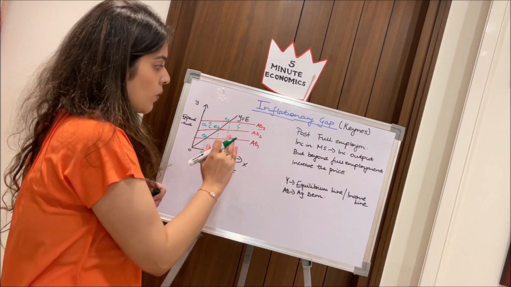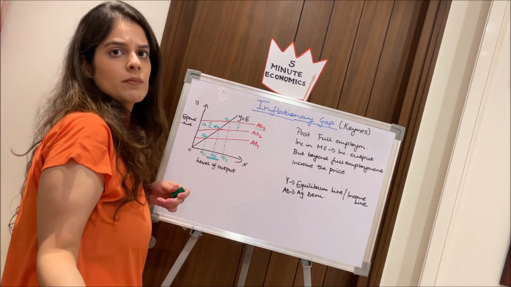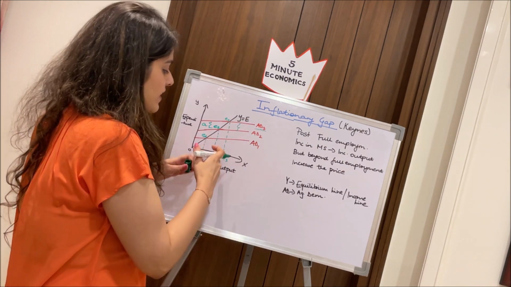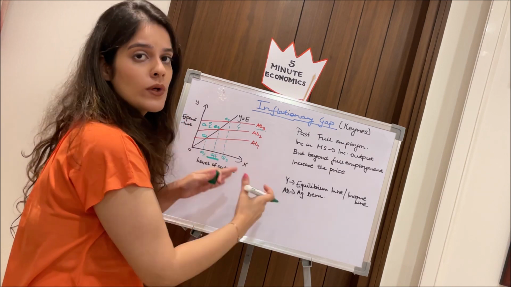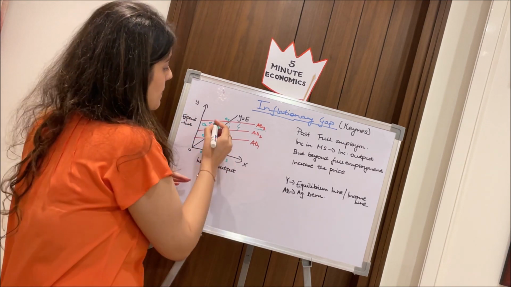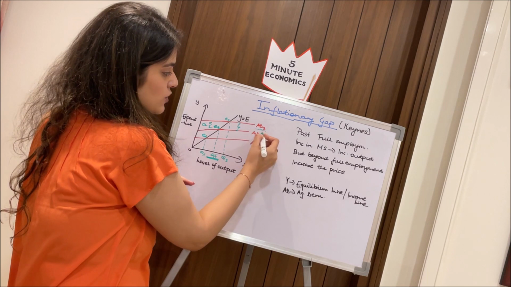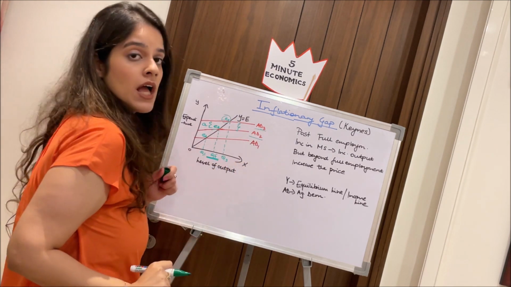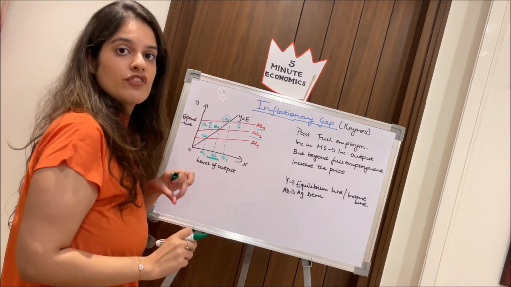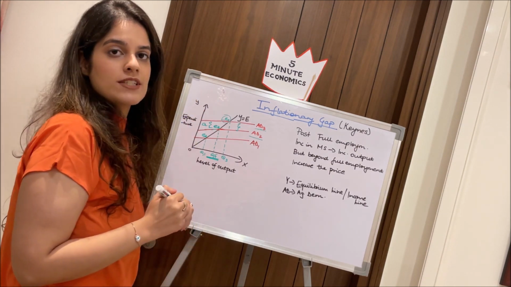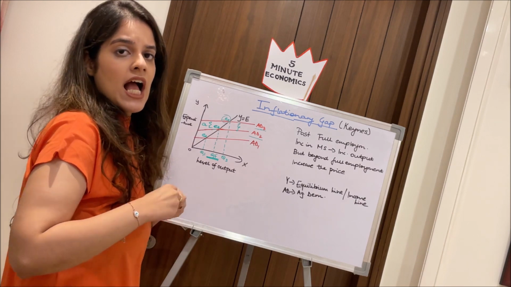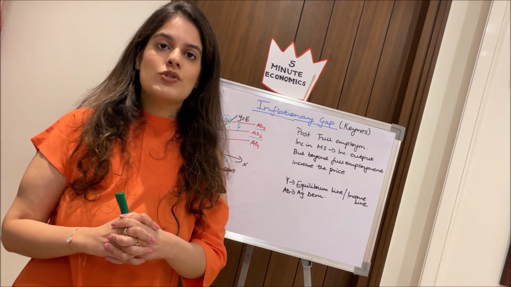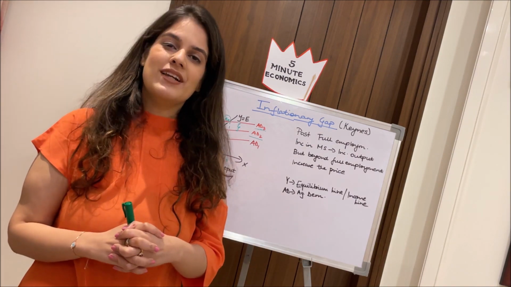there is a problem. Now what happens, due to some reason our aggregate demand further increases from AD2 to AD3. Now at this point already we have reached full employment, so how will we increase our output? So basically this gap, which is between AD2 and AD3, or you can say between E3 and E2, where E3 is our equilibrium, this gap is known as the inflationary gap. The inflationary gap is a pretty important concept to be studied, so that we can find out how to use our monetary and fiscal measures to control inflation.